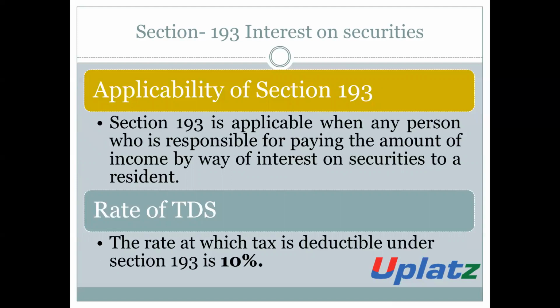That is, section 193 is applicable when there is any payment of income by way of interest on securities, and such payment is made to a resident. What is the rate of TDS? The rate of TDS will be 10%.